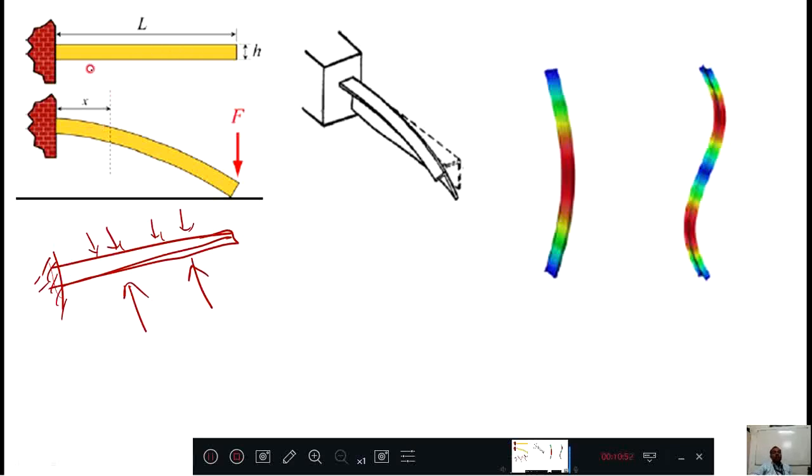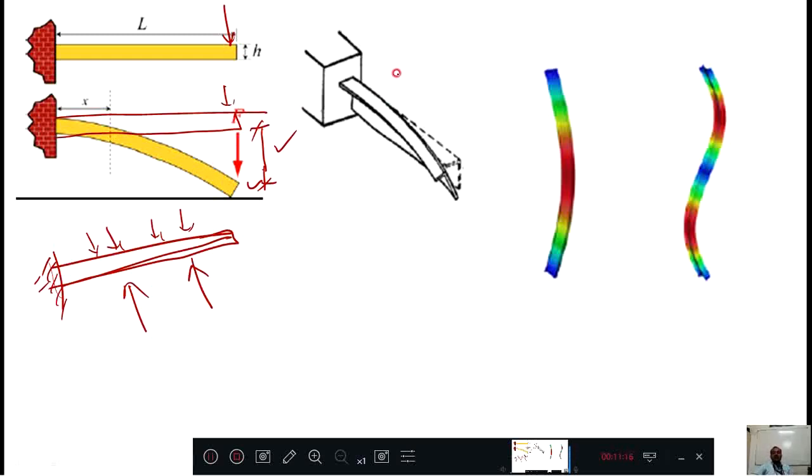Therefore, when I apply a load to this cantilever, how will it bend? See, initially it was like this, and after application of the load it came to this position. How much it is deflected, how many mm it is deflected, and what shape it exactly takes, that also we need to study.